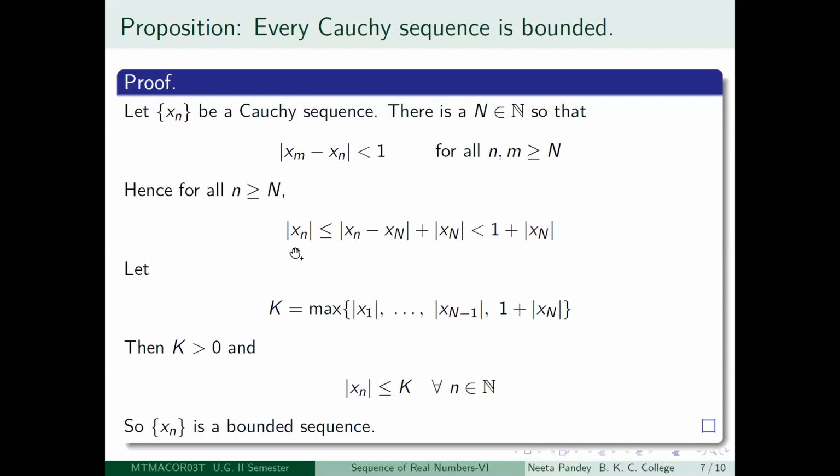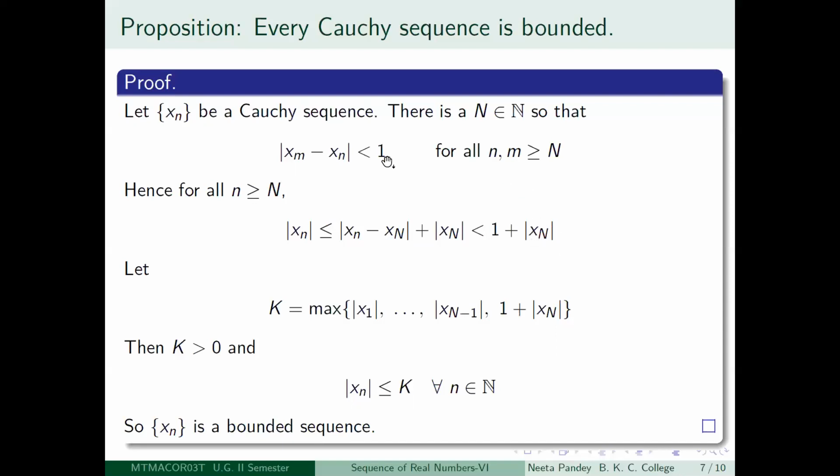Modulus of x little n is less than or equal to modulus of x little n minus x capital N plus modulus of x capital N. This is okay by the triangle inequality. Now you have taken your little n to be greater than or equal to capital N, so mod of xn minus x capital N is going to be less than 1 because of the condition which the sequence satisfies. Therefore this is less than 1 plus mod of x capital N.